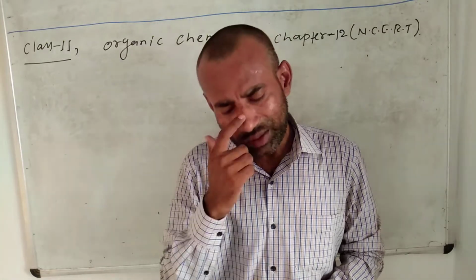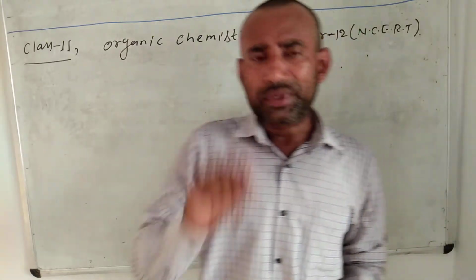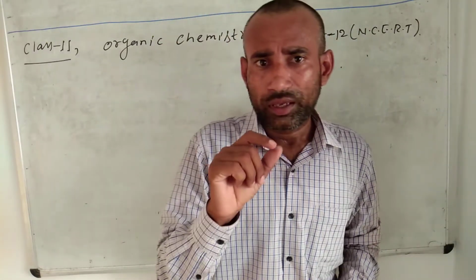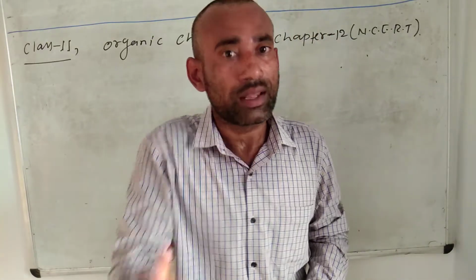Now, it is believed that in organic molecules carbon always shows tetravalency.